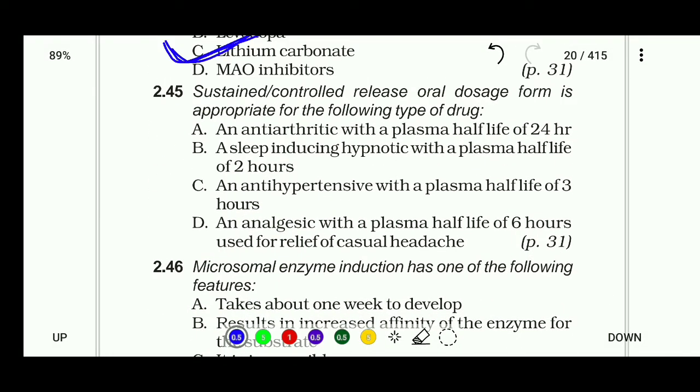Next, sustained controlled release oral dosage form is appropriate for the following type of drug: an anti-arthritis drug with a plasma half-life of 24 hours, a sleep-inducing hypnotic with a plasma half-life of 2 hours, an antihypertensive with a plasma half-life of 3 hours, or an analgesic with a plasma half-life of 6 hours used for relief of casual headache. The right answer is C.